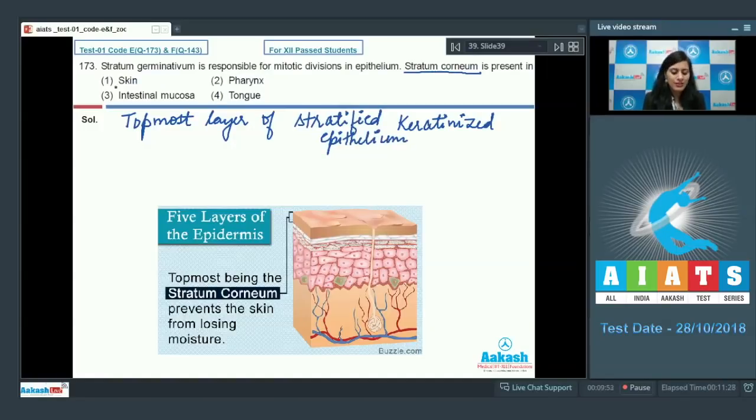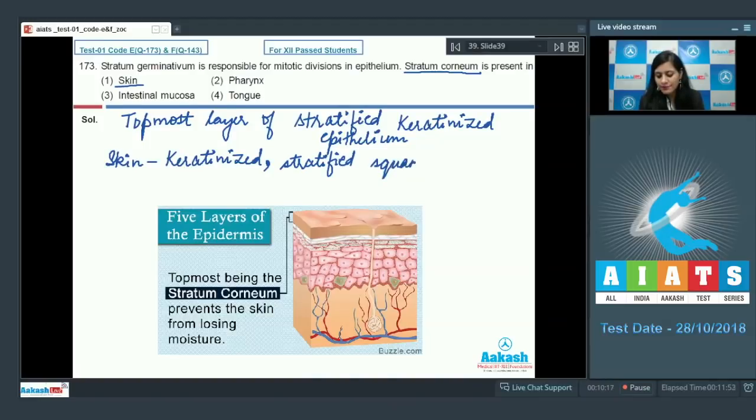Now the very first option given is skin, and skin contains keratinized, stratified, squamous epithelium. So the correct answer for this question is option number 1. Stratum corneum is present in skin.